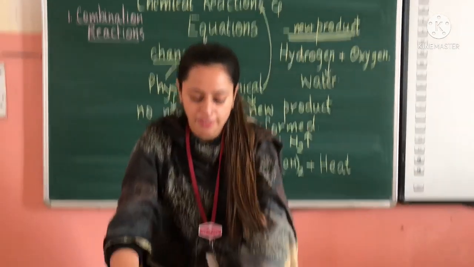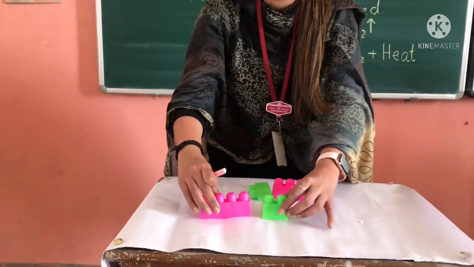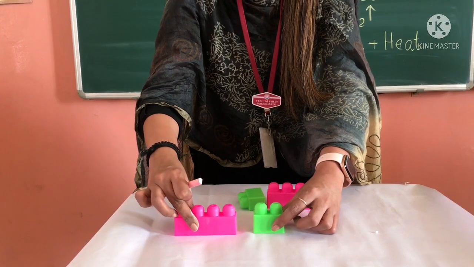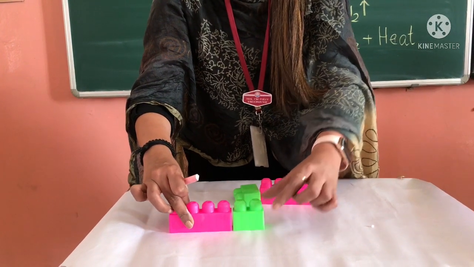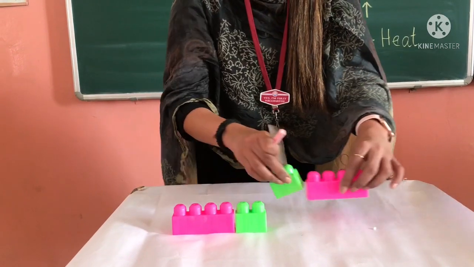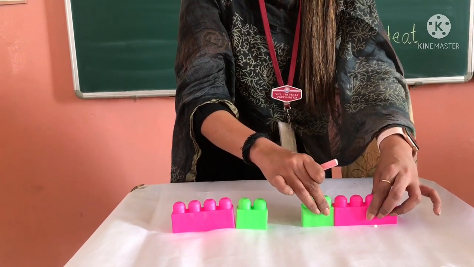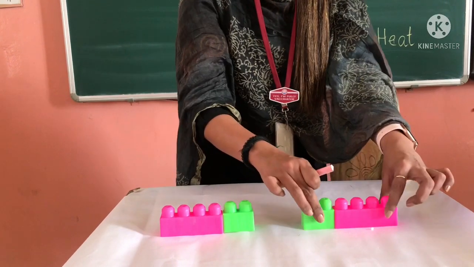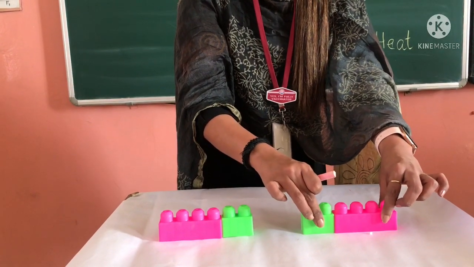Like for example, what is a combination reaction? Let me show you first. Let us say this is an A reactant and this is a B reactant, and we are combining these two reactants to form AB. So here A combines with B to form a new product, that is AB.